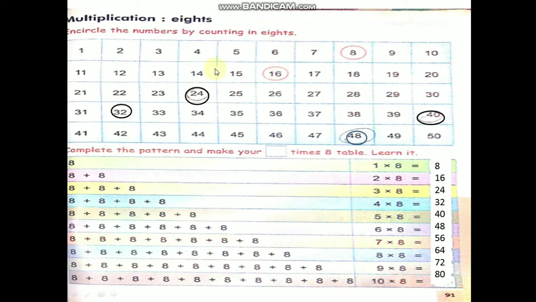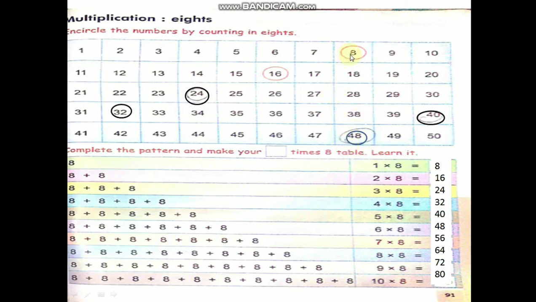Now multiplication 8s. I told you, children, encircle numbers by counting in 8s. 8 table. 1 to 50 numbers are here. You have to count 8 numbers. 1, 2, 3, 4, 5, 6, 7, 8. Encircle. I already explained, but I am explaining again roughly. You practice each table at home, children. Now 1, 2, 3, 4, 5, 6, 7, 8, 16. Again 1, 2, 3, 4, 5, 6, 7, 8, encircle. Like that you count and encircle in 8s.